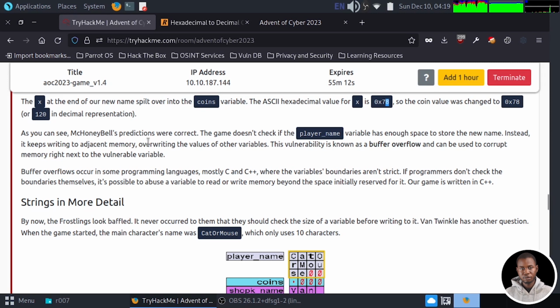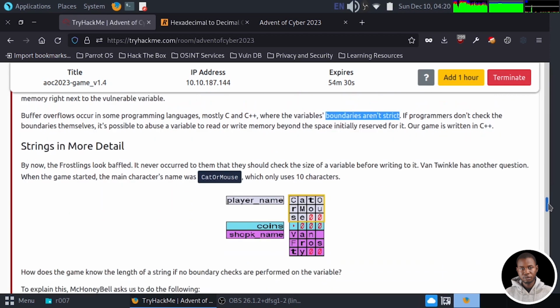As you can see, Mark Onibel's prediction was correct, which is what we just saw. Buffer overflow occurs in some programming languages, mostly C and C++, where variable boundaries aren't strict. If programmers don't check the boundaries themselves, it's possible to abuse a variable to read or write memory beyond the space initially reserved for it. Just like in the case of our game, which is written in C++, which explains why we are probably vulnerable to this. So let's scroll down and see more details.